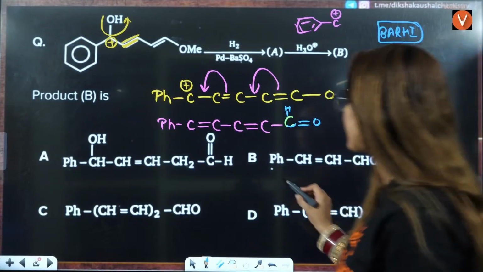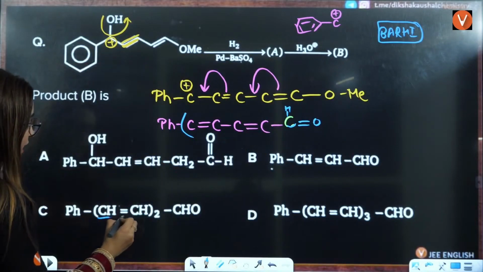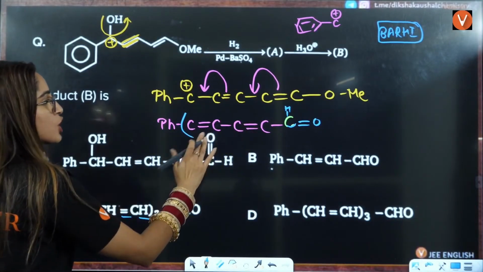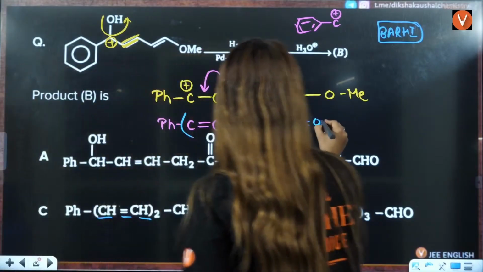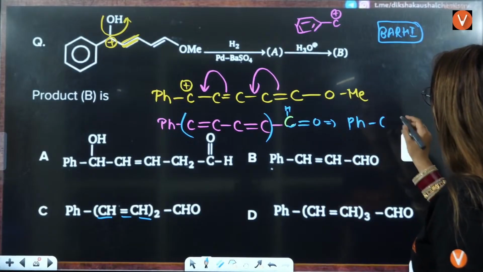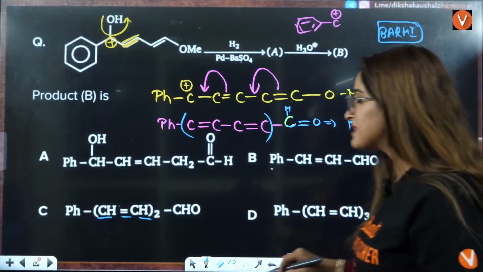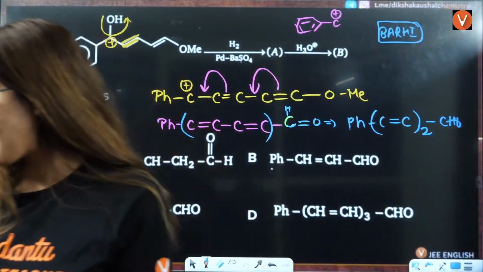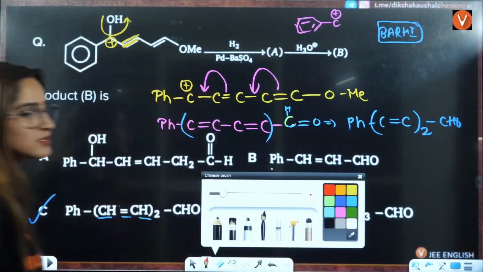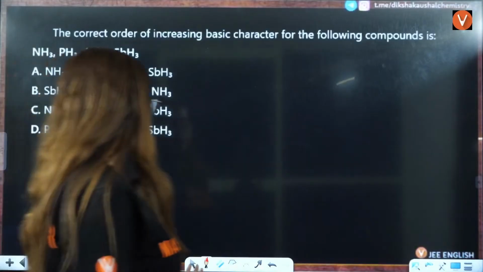Ph, C double bond C, C double bond C, then you have a single bond. Wait a minute, that means here you have two double bonds, right? So you can say CH double bond CH, then again you have CH double bond CH. So can I write this as Ph, C double bond C twice, then CHO? That means, can I say C is the correct answer? Right, students? So the answer will be C, your correct answer here. Is that clear, students?